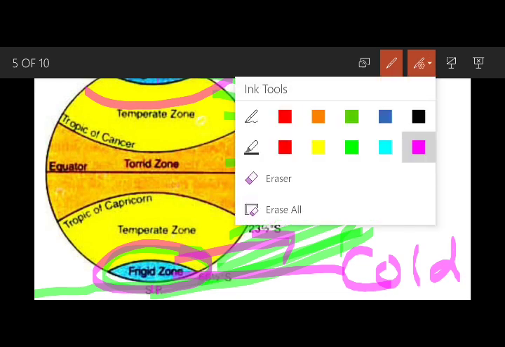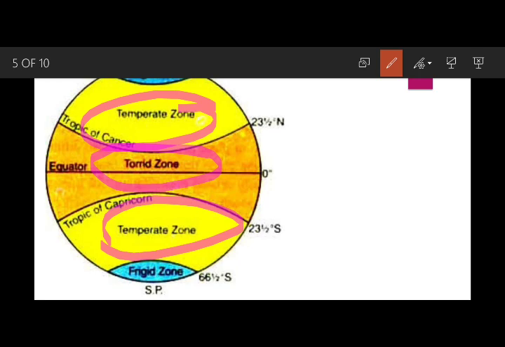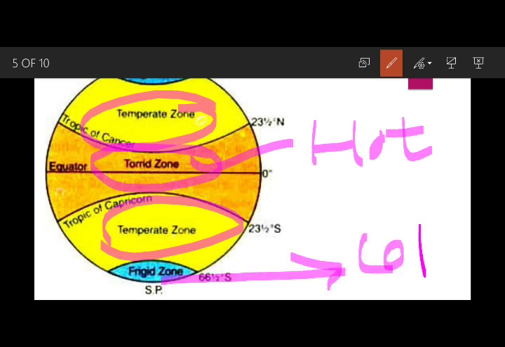That's why, in this way, the latitudes describe the climate. Different latitude lines describe the climate of an area. The three types of heat zones are: the torrid zone, which is always hot throughout the year; the frigid zone, which is always cold throughout the year; and the temperate zone, which has both cold and hot climates. That is the temperate zone.